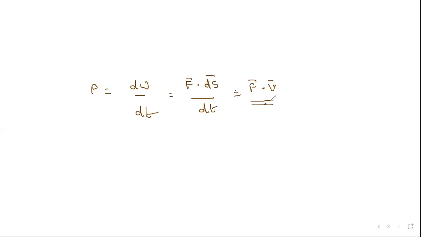This is also one of the important formulas to solve some problems. Power equal to force into velocity, that is F bar dot V bar. According to this equation, we can simply know whether power is a scalar or a vector. Since we are using a dot product here, power is a scalar quantity only. By using these particular formulae, we can solve some problems.